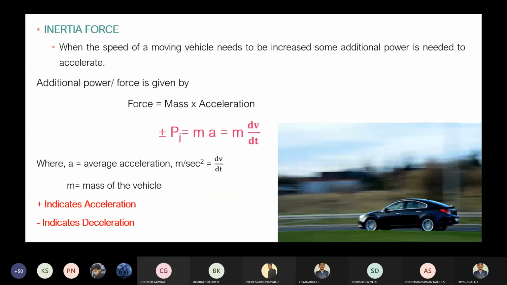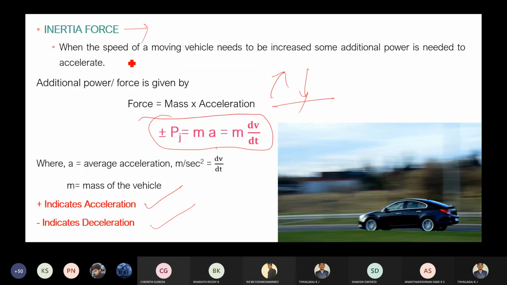Then comes the inertia force. You can expect inertia force when additional power is required by the vehicle to accelerate or decelerate. That we are going to call inertia force, which is given by this formula. Here also plus indicates acceleration, negative indicates deceleration. So remember, whenever an additional force is required by the vehicle for acceleration and deceleration, we call it inertia force.